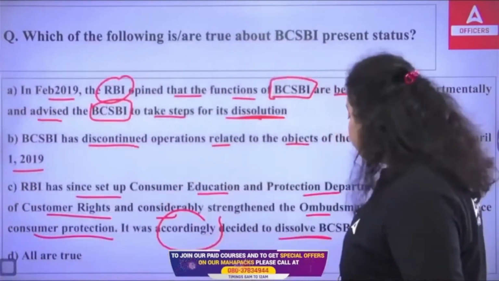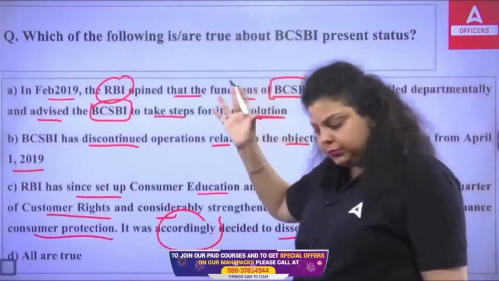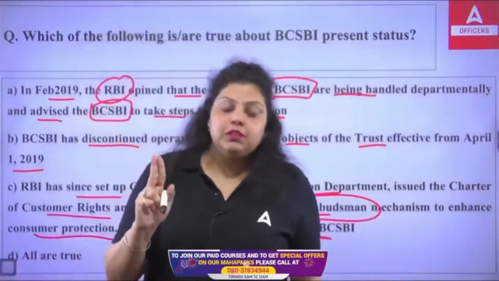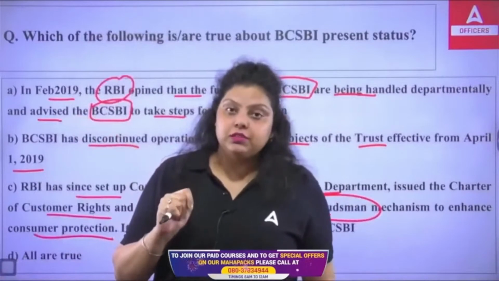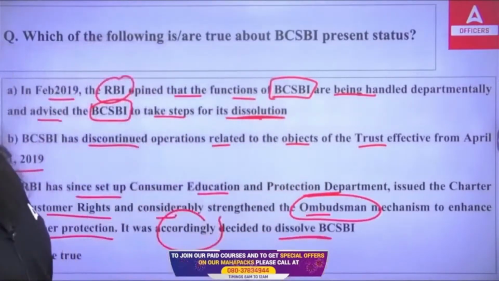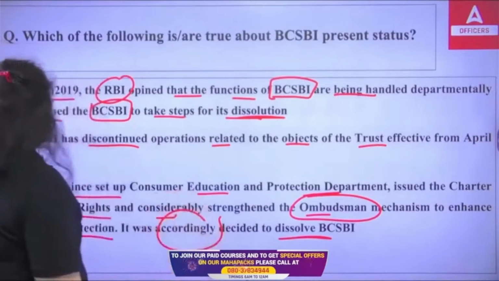So, for that you have to make the ombudsman strong, and that's what RBI did by merging three ombudsman schemes: banking ombudsman, ombudsman scheme for NBFC, and ombudsman scheme for digital transaction. All these three have been merged and a single scheme has been introduced that is named the integrated ombudsman scheme by Reserve Bank of India in 2021. And so we have strengthened the ombudsman mechanism.